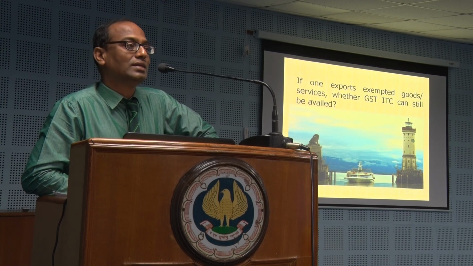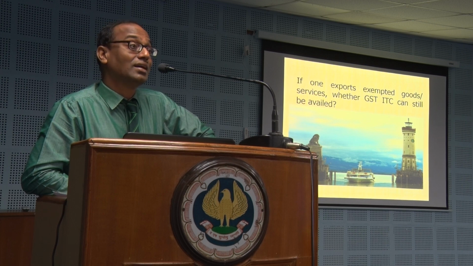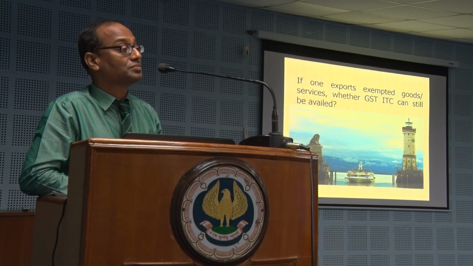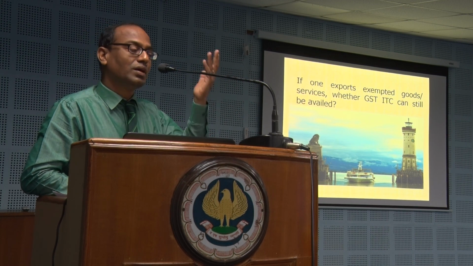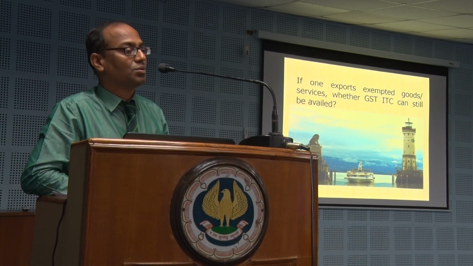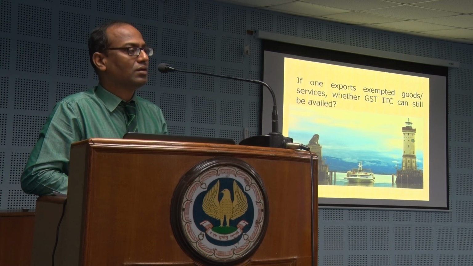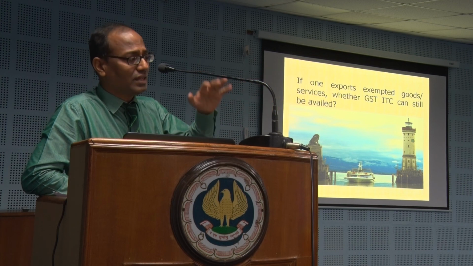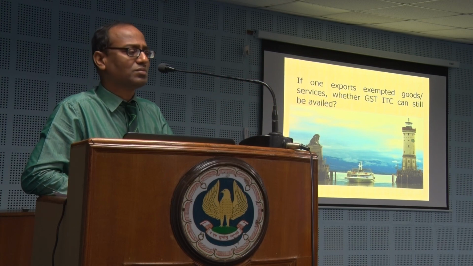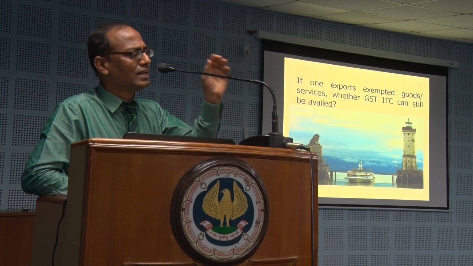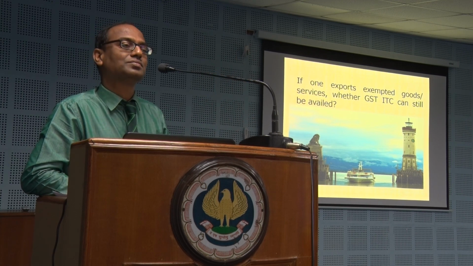An exempted item, when you are doing it as an export item, takes the color of zero rated. It means it is taxable at zero. That's all. 18% goods, if you are exporting, are also zero rated. 28% goods, if you are exporting, are also zero rated, provided you have an LUT. An exempted item in the domestic market is normally an exempted item. But when you are exporting it, it gets the status of zero rated. That is again taxable but zero rated.